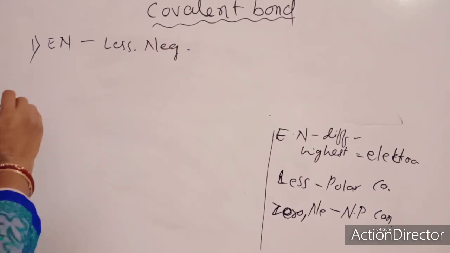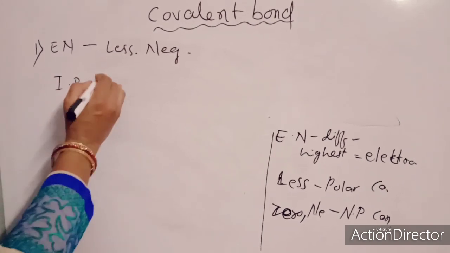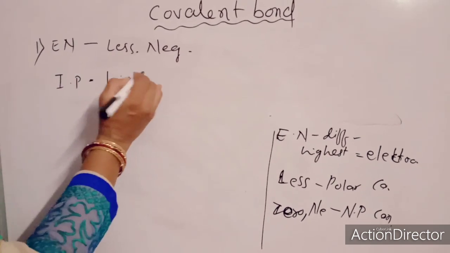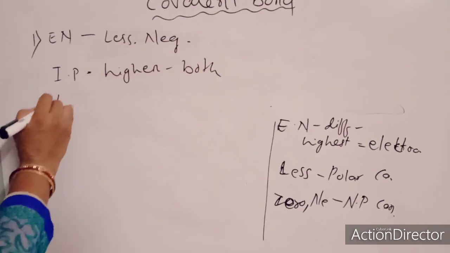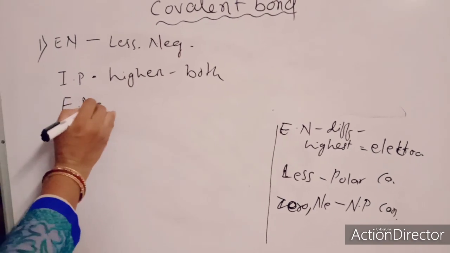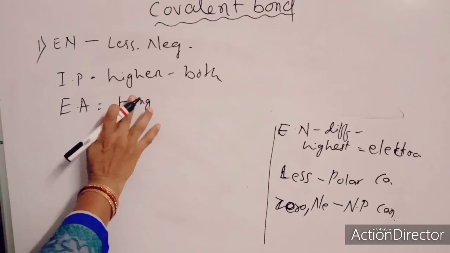Then the ionization potential is higher for both participating atoms, and the electron affinity is also higher in both cases.